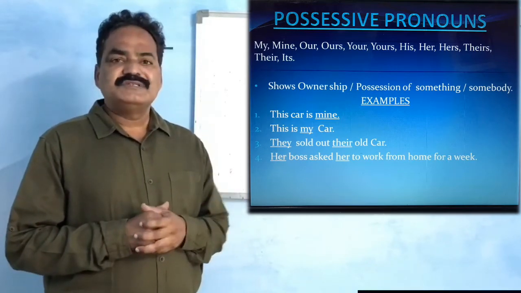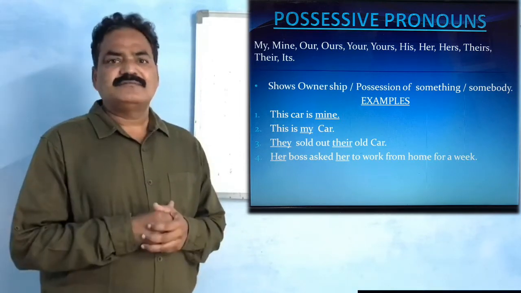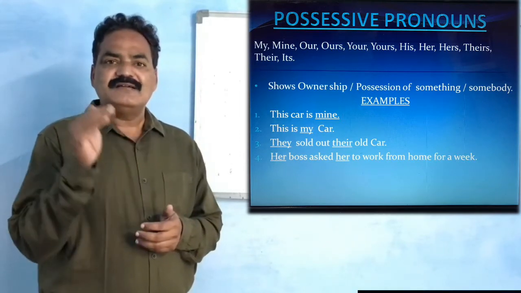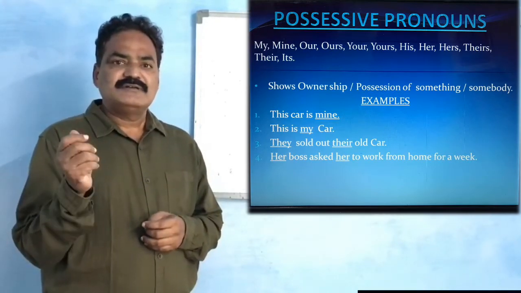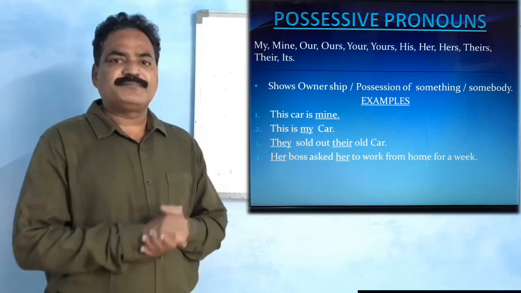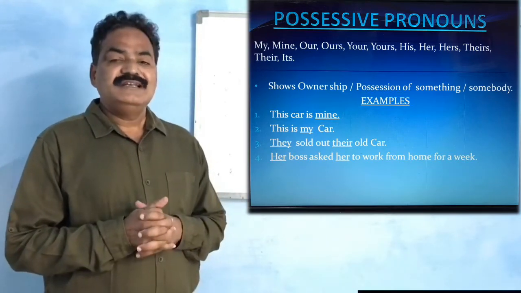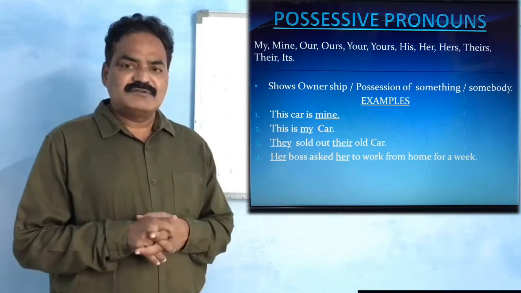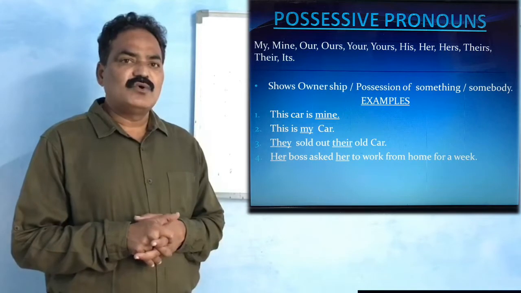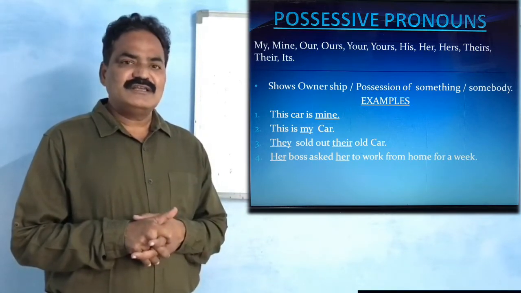There is a possessive pronoun and then the noun building. The building ownership is with them. So in this way, possessive pronouns indicate ownership. And in the third example, we can see they sold their old car.